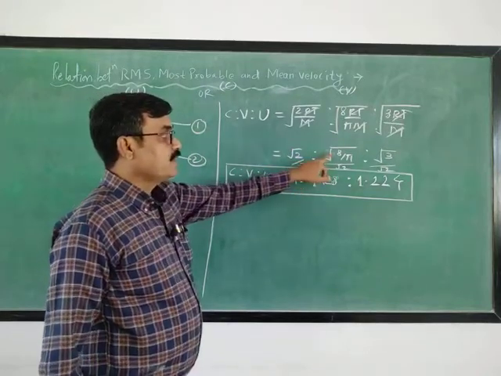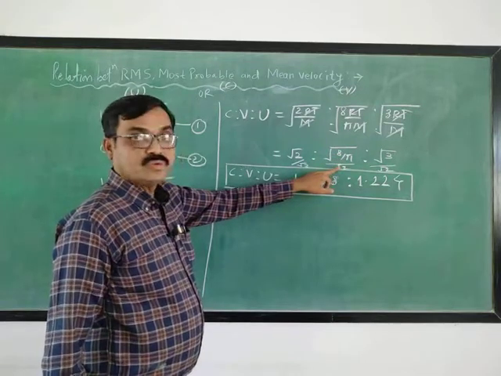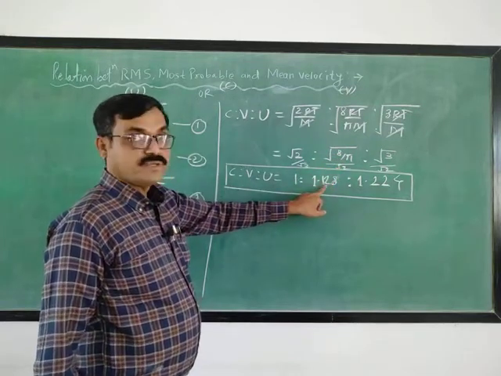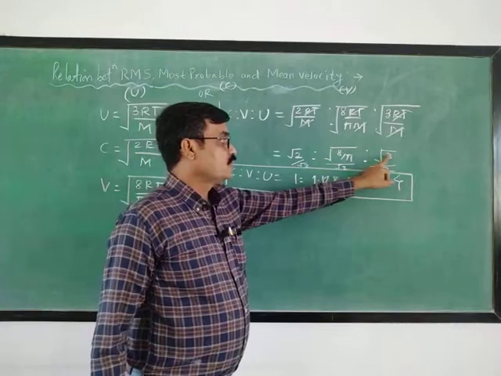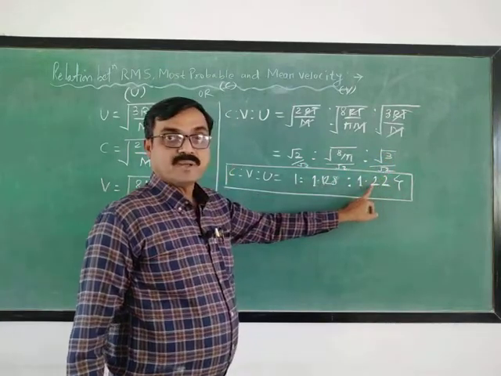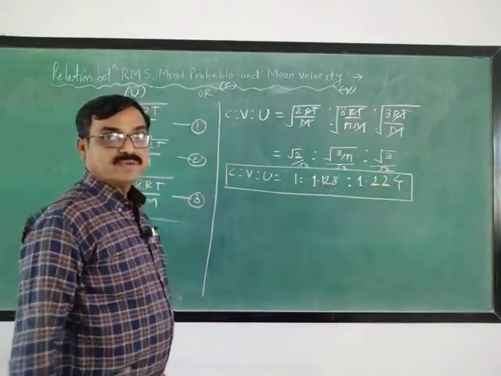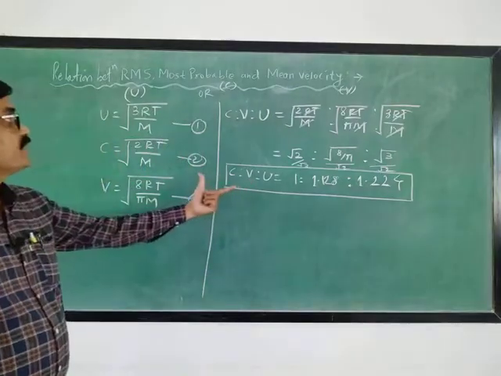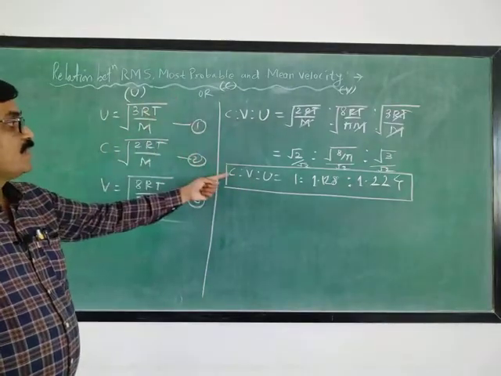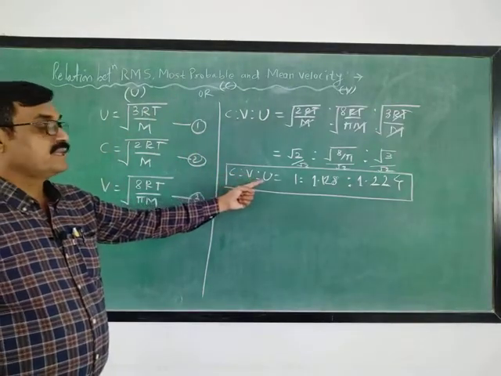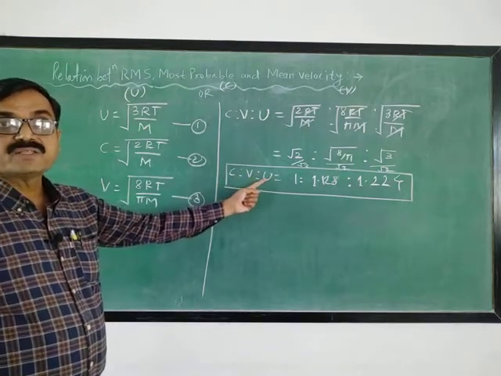Then under root of 8 by pi divided by under root 2 will be 1.128. Now under root 3 divided by under root 2 will be 1.224. In this way, this is the interrelationship between most probable velocity, mean velocity and RMS velocity.